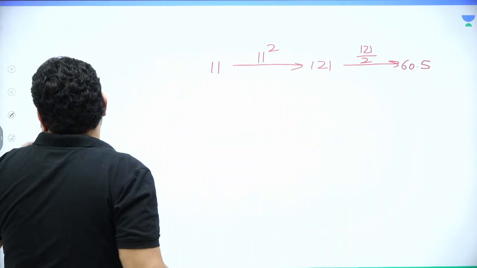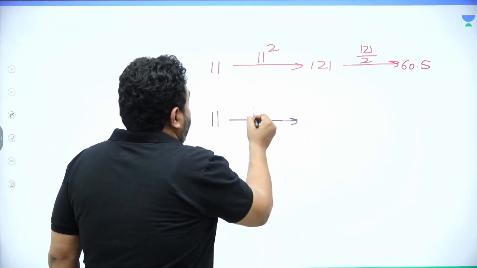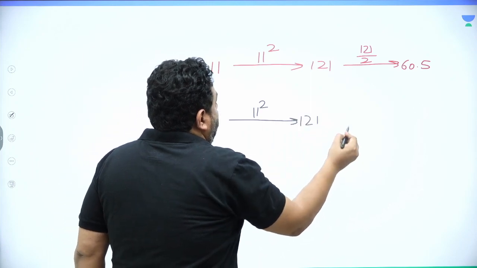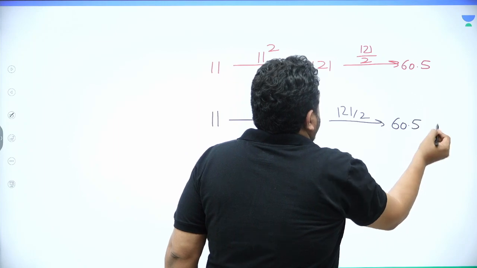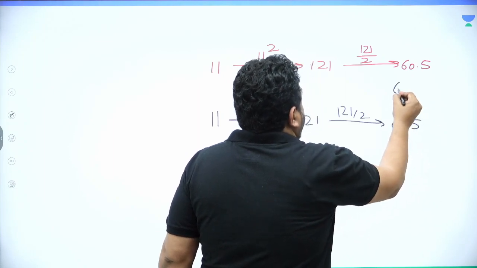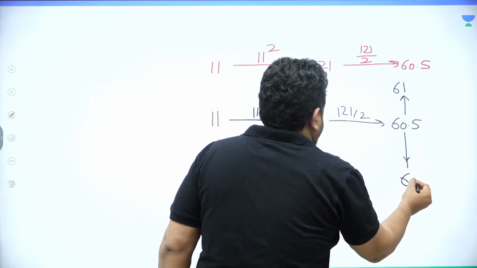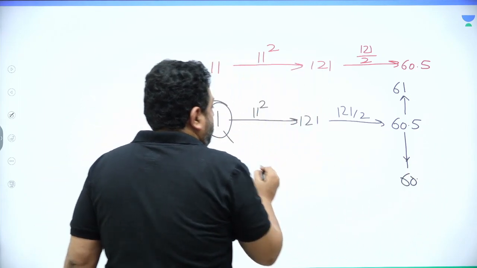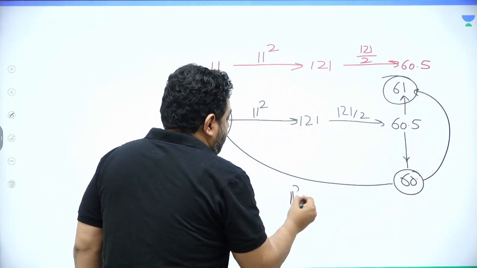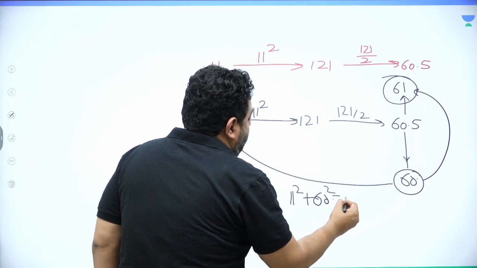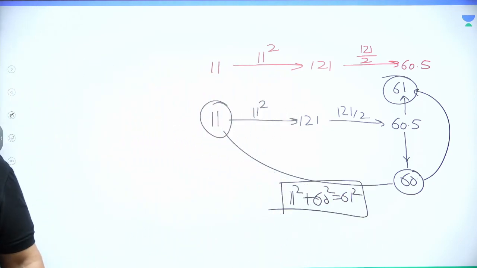Let me do it again with a black pen. 11 squared is 121. What is 121 by 2? It is 60.5. The integer greater than 60.5 is 61, and the integer smaller than 60.5 is 60. So remember, 11 squared plus 60 squared is 61 squared. Wow, we got a trick again.